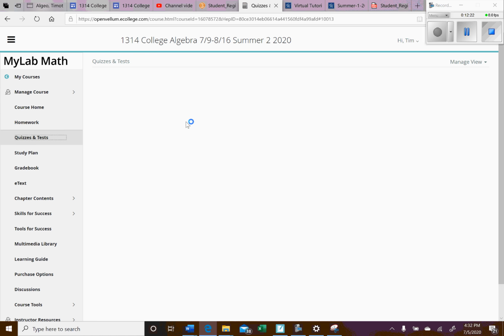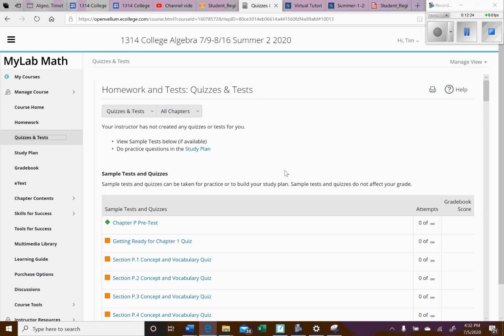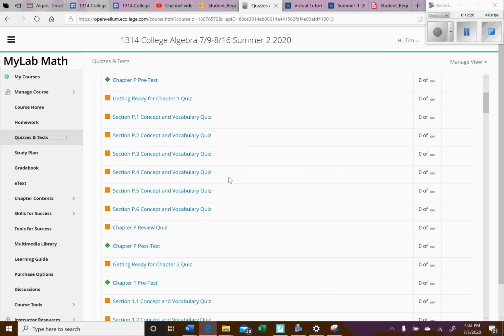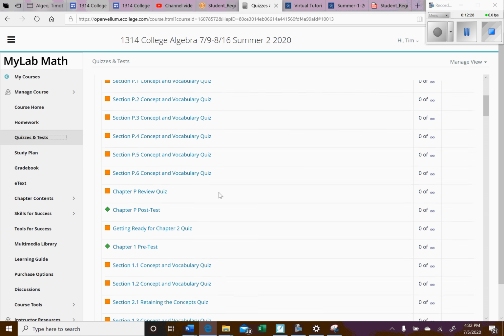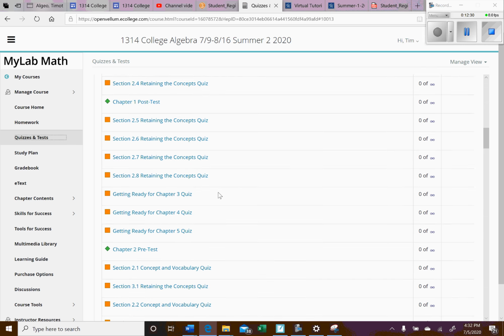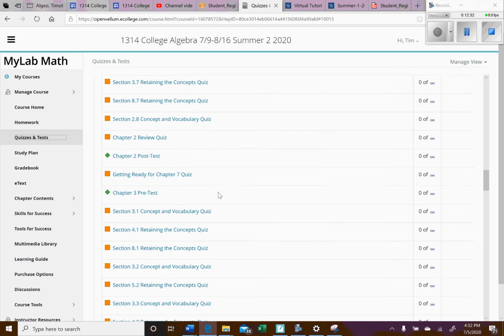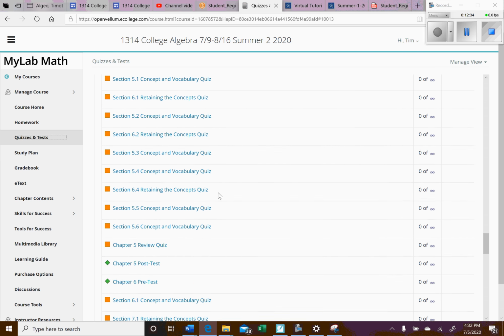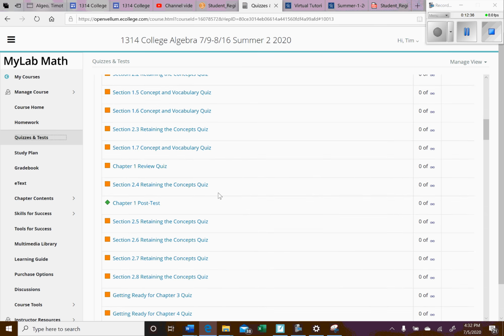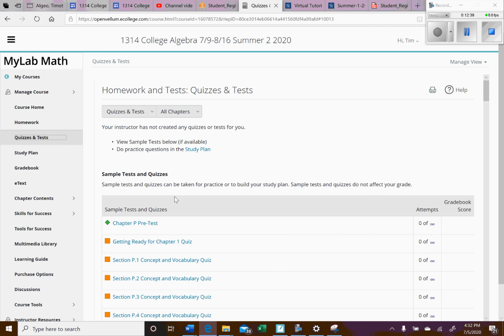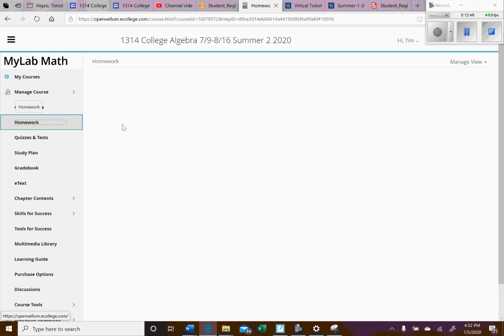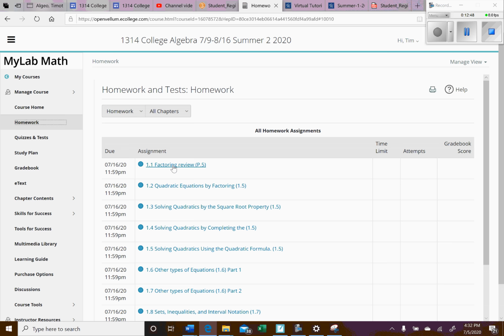Tests and quizzes won't show up until our test starts to approach. Don't worry about this stuff. This is extra practice. If you want to do it, great. This is not required, and it is not part of your grade for the course. But you will see some exams pop up whenever our unit exam approaches. So let's go back to the homework and see how this system works.